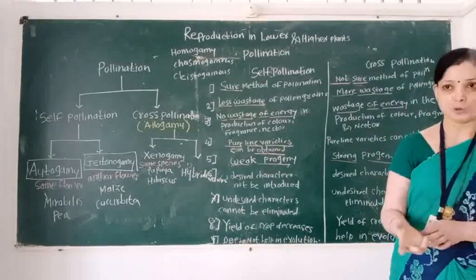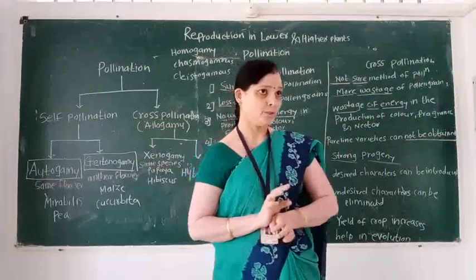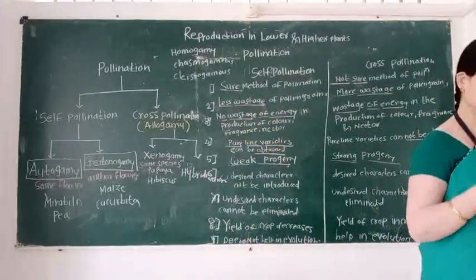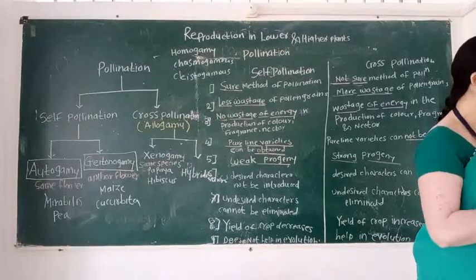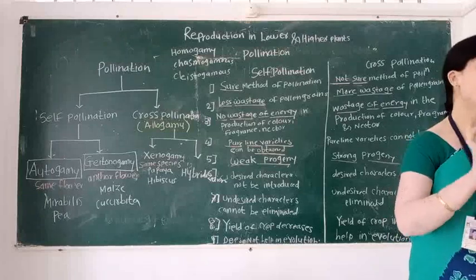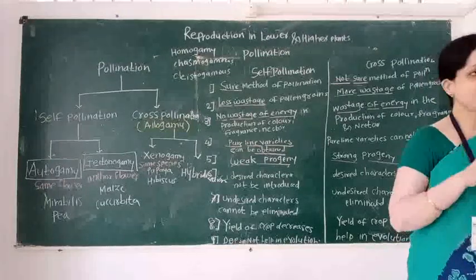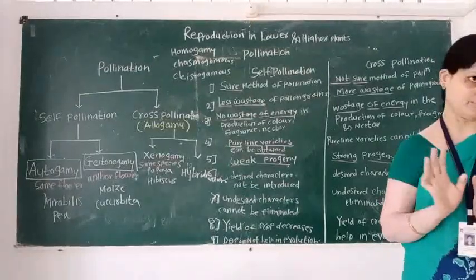In the next video, we learn the pollinating agents. Pollinating agents are the agents which transfer the pollen grain from anther to receptive stigma. Pollinating agents are categorized into two types, abiotic and biotic.